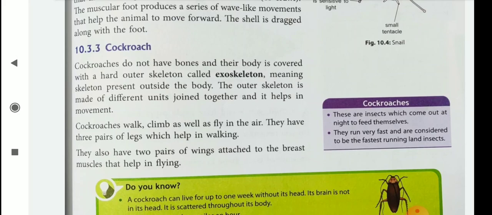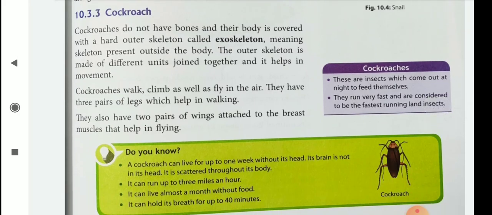The outer skeleton is made of different units joined together and it helps in movement. The cockroaches walk, climb as well as fly in the air. They have 3 pairs of legs which help in walking. They also have 2 pairs of wings attached to the breast muscles that help in flying.